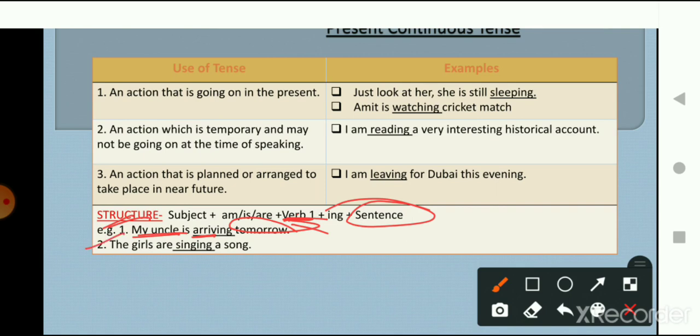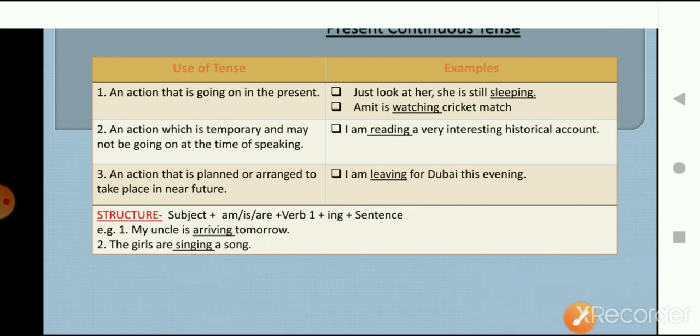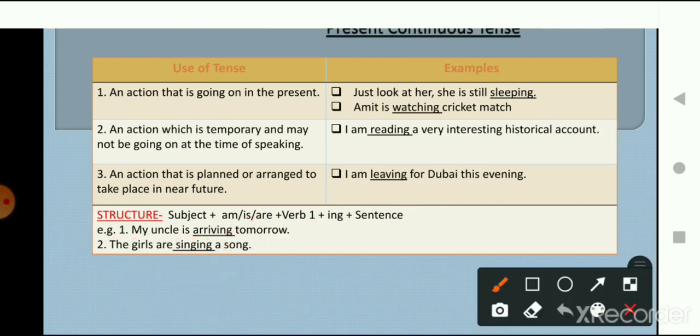Let's look at the second example. The girls are singing a song. So here you can see that with the plural form we have used are, and sing is the verb here, and with sing we have put ing, and the remaining part of the sentence. So the sentence means that the girls are singing a song. What they are doing: they are singing a song. So I hope this is clear to you, what the structure is to form a present continuous tense.